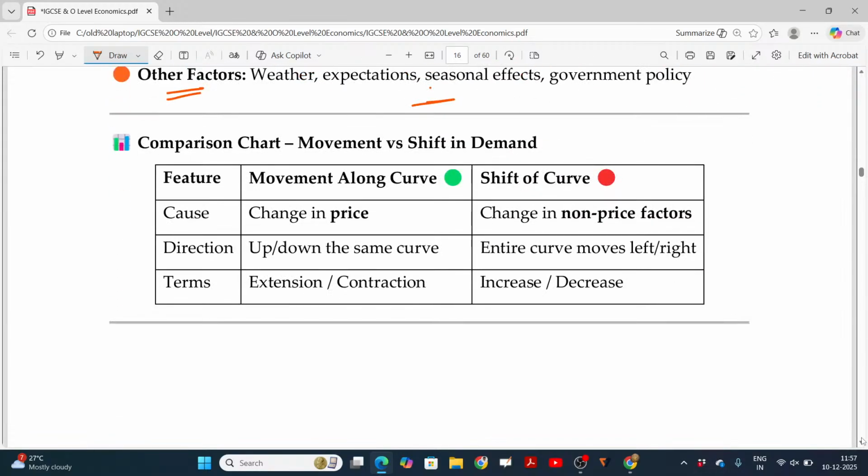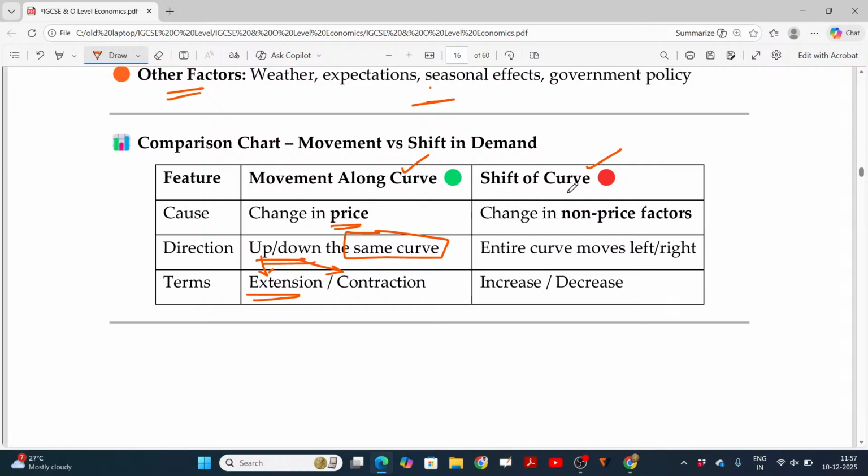Now, let's see the comparison chart between movement along the curve and shift of the curve. Movement along the curve is due to the price change, and the movement is up or down on the same curve. If it is up, then it is called extension. In case of down, it will be named contraction.